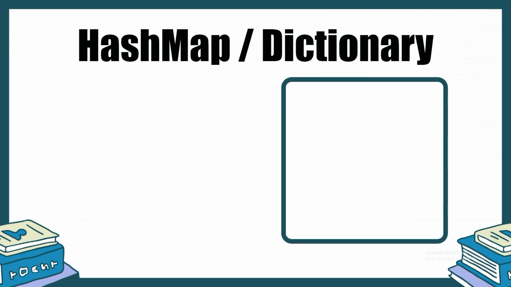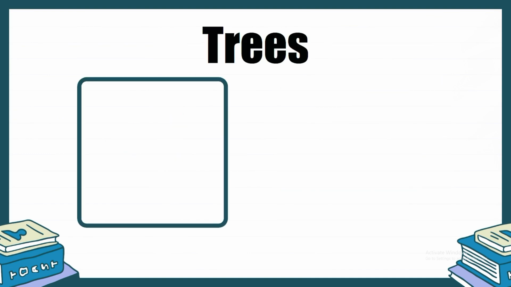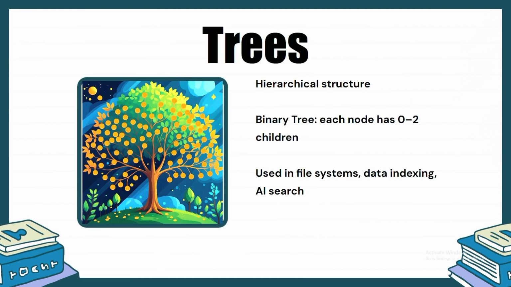HashMaps, key-value storage built for speed, with average operations in constant time, critical for caches, compilers, and the indexing behind large-scale databases. Trees, hierarchical structures that mirror real-world organization. Binary trees let each node branch into two children. From file systems to data indexing to AI search, trees form the backbone.